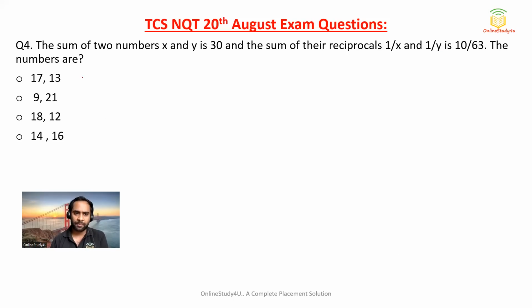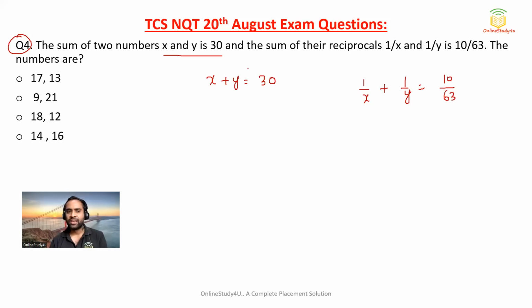Now, question number 4. The sum of two numbers x and y is 30, and their reciprocals 1 by x and 1 by y add up to 10 by 63. The numbers are... So friends, for this question I will tell you, use the option attack.